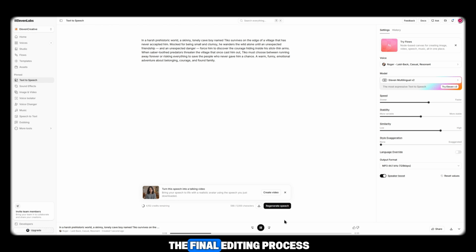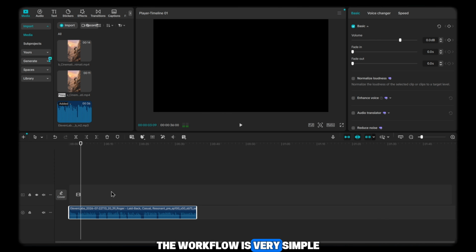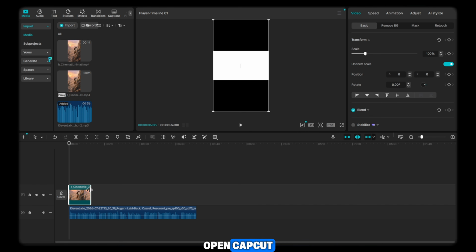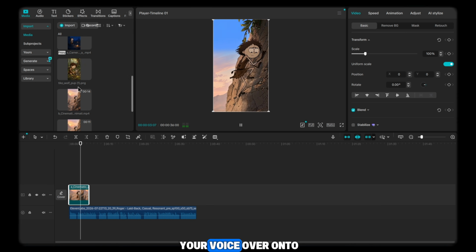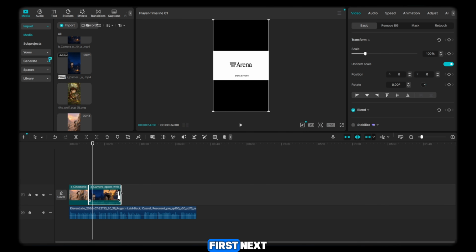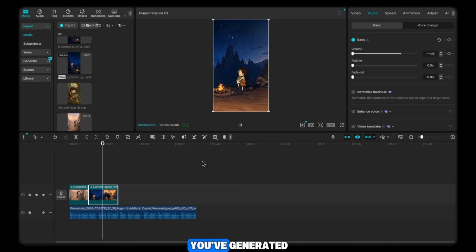Now it's time for the final editing process. For editing, I'll be using CapCut. The workflow is very simple, and I've demonstrated it in previous tutorials as well. Open CapCut and begin by placing your voiceover onto the timeline first. Next, import the AI videos you've generated.